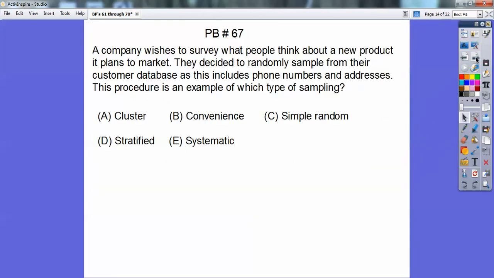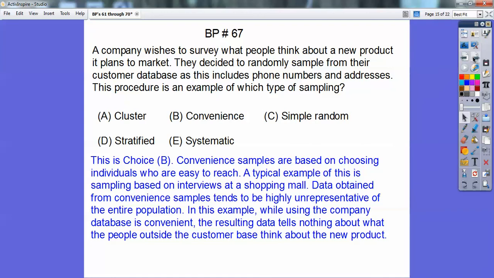A company wishes to survey what people think about a new product it plans to market. So they decide to randomly sample their customer database, as this includes phone numbers and addresses. So this procedure is an example of what type? Well, they're doing this out of total convenience, you guys. So this one is convenience sampling. Convenience samples are based on choosing individuals that are easy to reach. A typical example that we talked about a lot in class is interviews at a shopping mall. It's really convenient because people are right there. And data obtained from convenience samples tends to not be representative of the entire population.